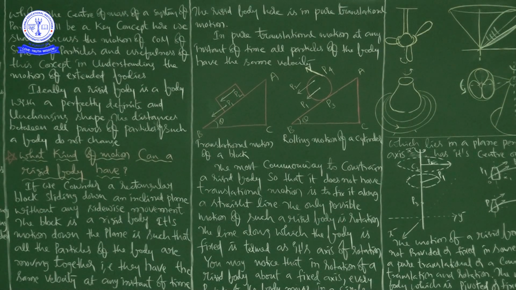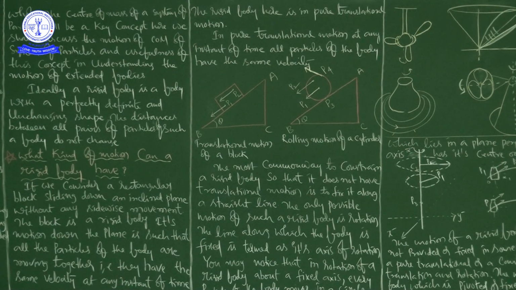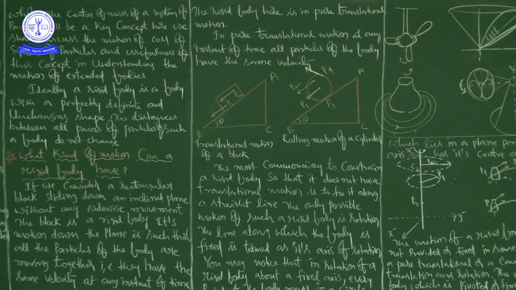See this statement: in pure translational motion, at any instant of time, all particles of the body have the same velocity. And you see this example here, the rolling motion of a cylinder. It is not pure translatory motion.